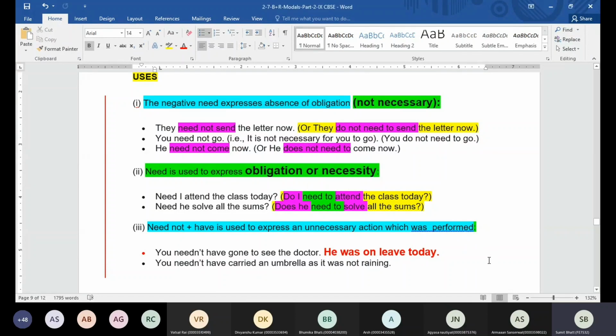So when you have something in the past and we are saying that some action was taken which was not necessary, or it was an unnecessary action in the past, we can use need not have. Like you need not have gone to see the doctor. So the person will be saying why? Because he was on leave today. You need not have carried an umbrella as it was not raining. Okay, so need not have is going to mean some unnecessary action was taken, and you're just reminding the person of the action which he had performed in the past. So we can use need not have.